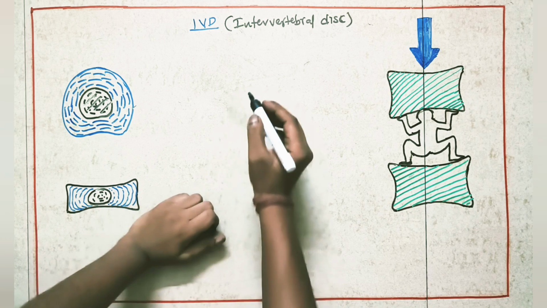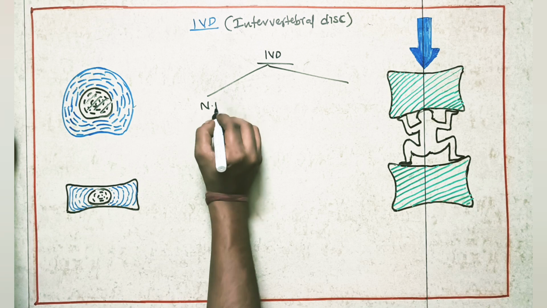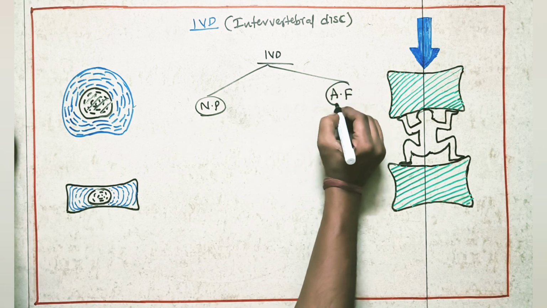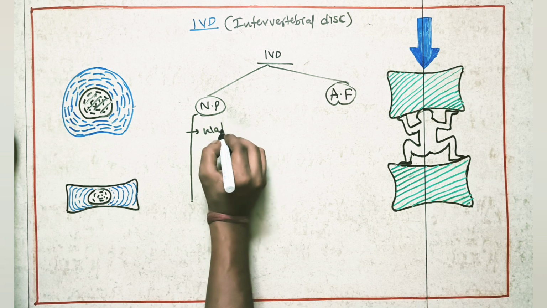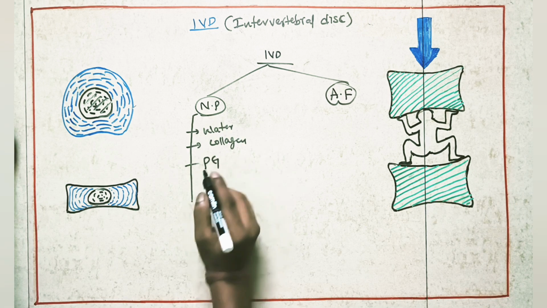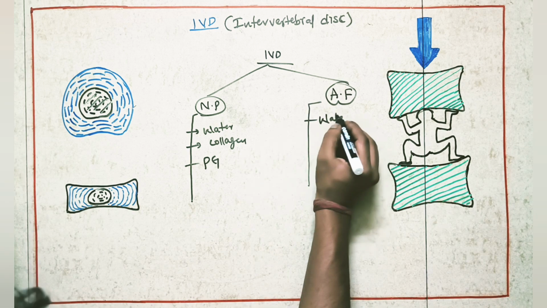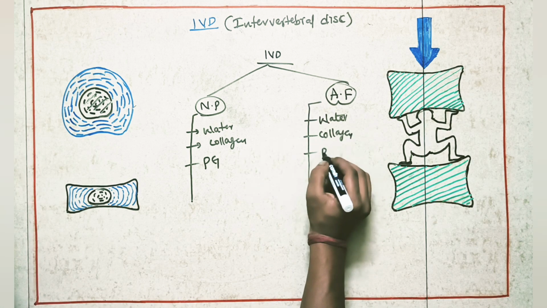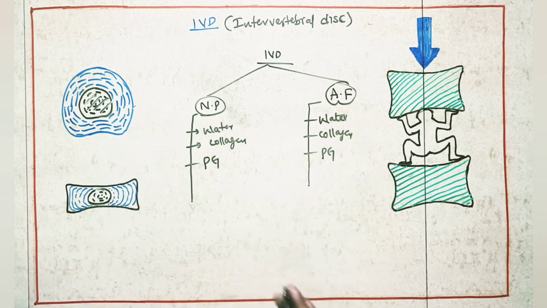Suppose we look at the structure of the intervertebral disc. In this we have two structures: first the nucleus pulposus, second the annulus fibrosus. How is the nucleus pulposus formed? It is formed by water, collagen and proteoglycans. The annulus fibrosus is also the same: water, collagen and proteoglycans. So these three components are common to both.